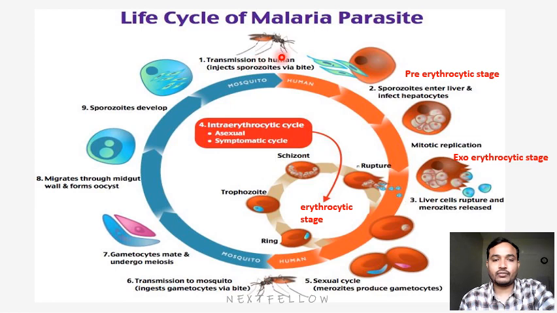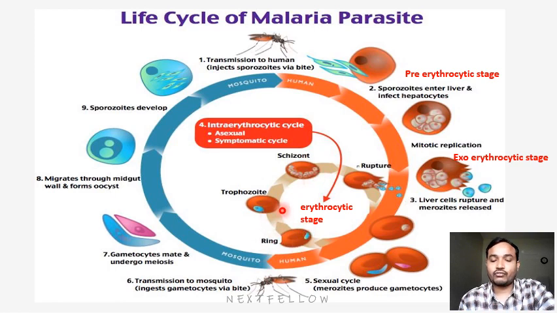Okay. When the female Anopheles mosquito bites a human, it releases sporozoites into the circulation. When the sporozoites are released into the circulation, they reach the liver first, where they undergo mitotic division, then they are converted to merozoites. Once they mature to merozoites, the liver cell gets ruptured and releases these merozoites into the circulation. They attack mainly the RBC. From here it will undergo asexual maturation. Okay, this is the asexual cycle.